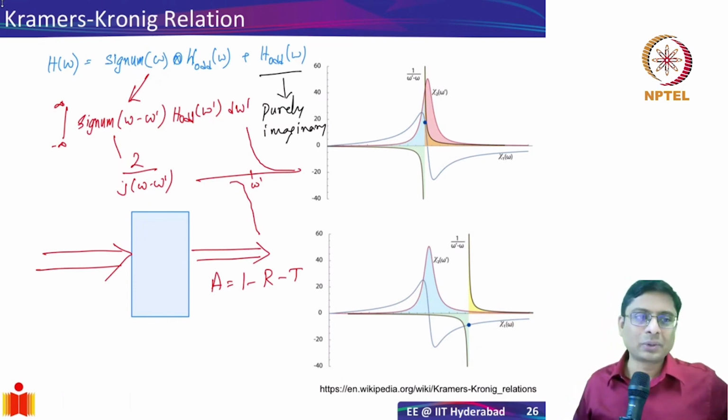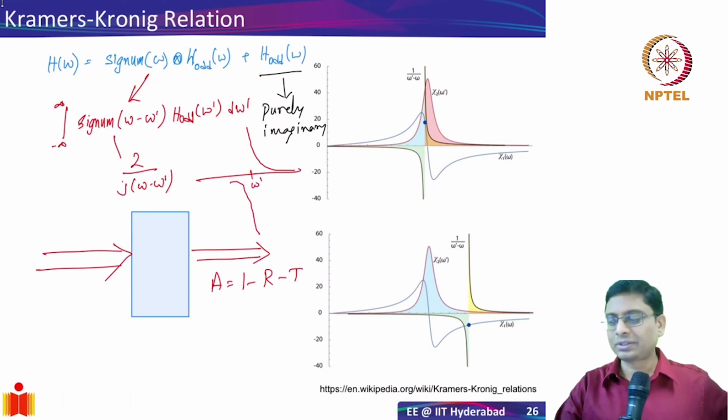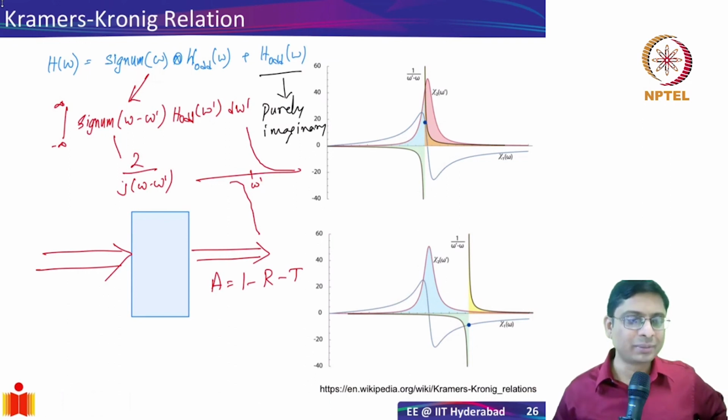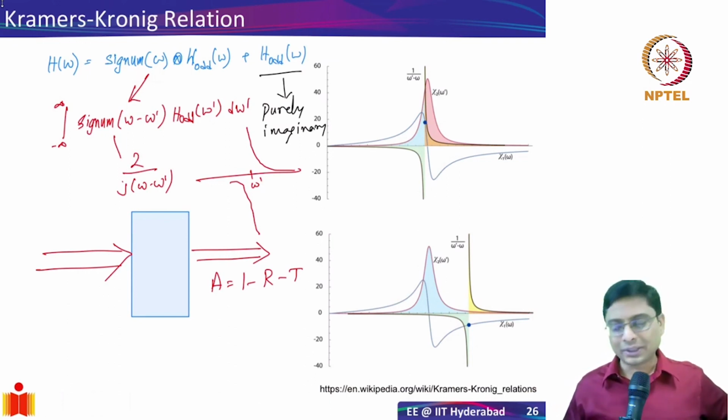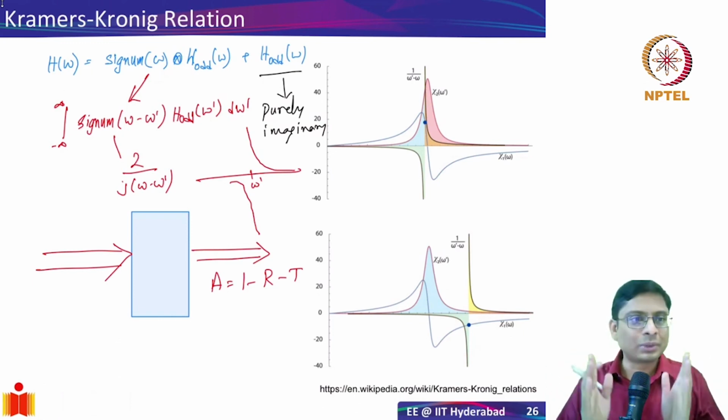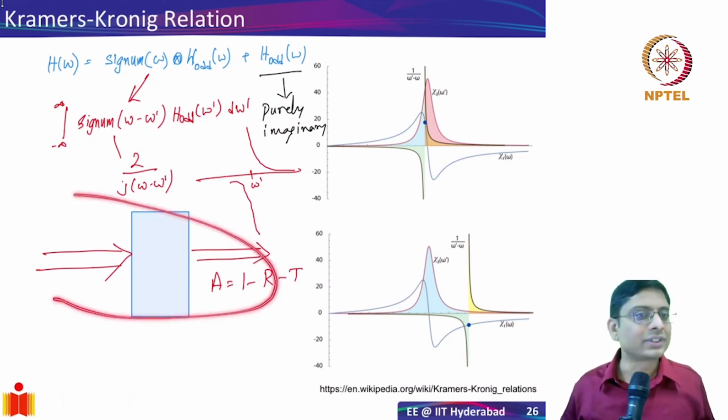Also, in the next part of the lecture, I will talk about engineered materials, or how you can actually change the optical response. In those scenarios, you will not be able to find the response at all wavelengths or frequencies. You'll only find the response sometimes in a narrow band of frequencies, but still it has to be Kramers-Kronig consistent.